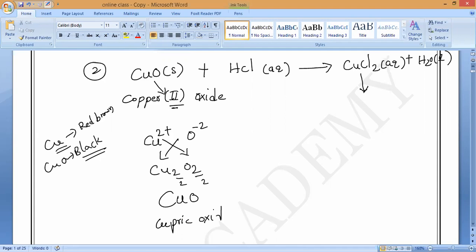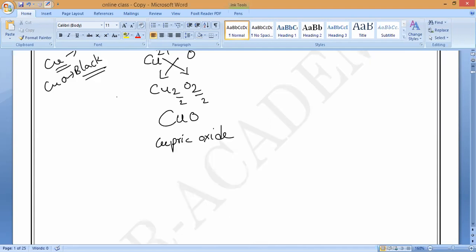Basically, in the first chapter you studied copper. It will burn in oxygen, means in the air, and form copper oxide. Is it yes or no? The color of copper is brown and the color of copper oxide is black. Have you forgotten it?